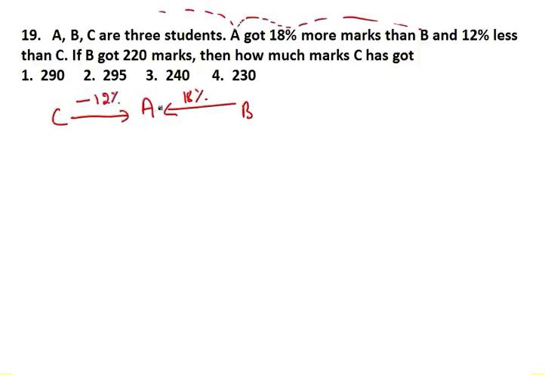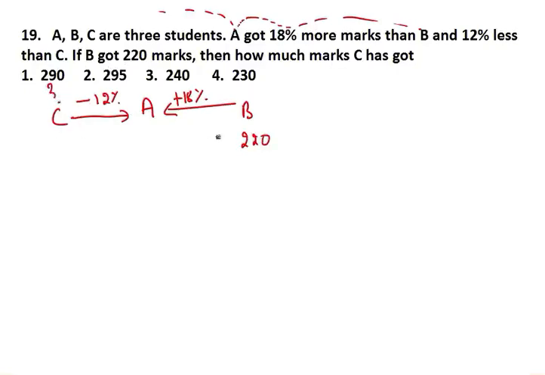A got, now please understand it carefully, get the concept clear, please. Here it is saying A got 18% more than B and 12% less than C, and B got 220 marks. So it is asking how much C got.